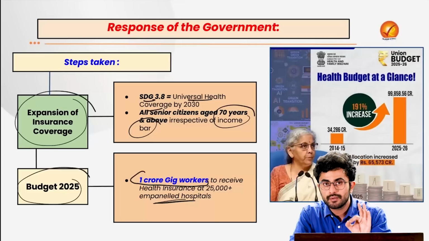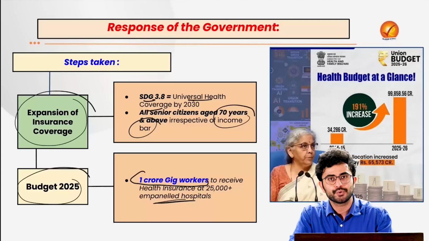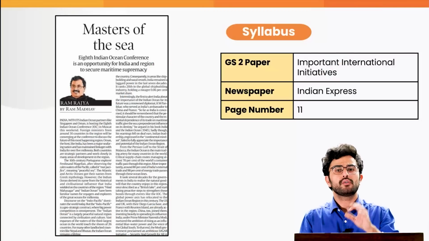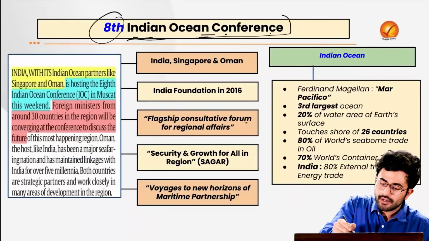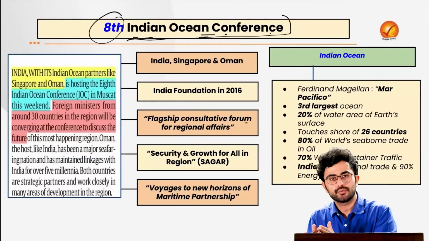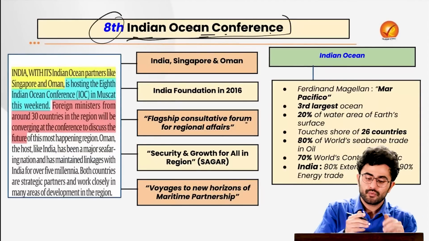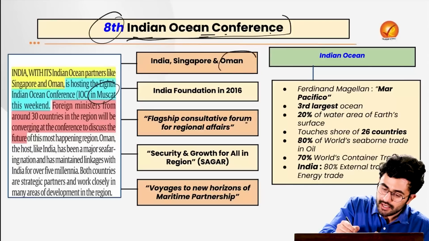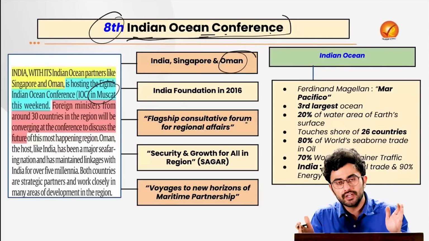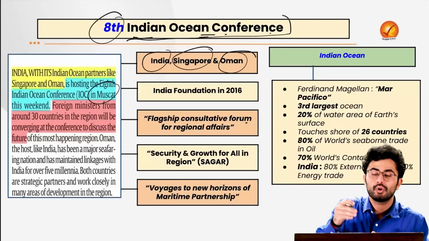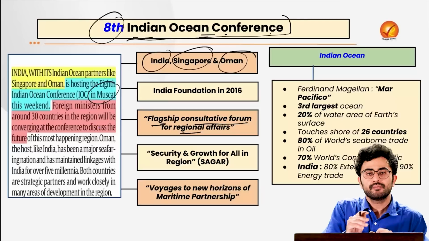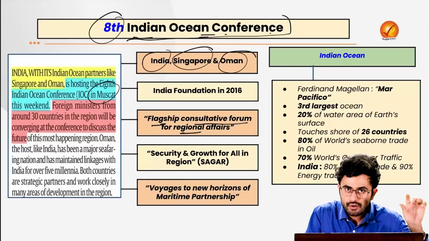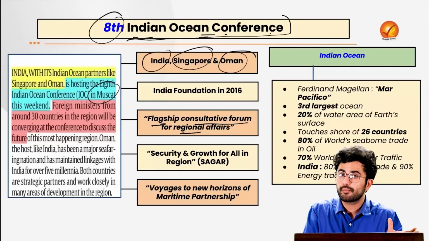So remember all of these important facts, and we move forward to the next news, where we are going to talk about a very important international initiative, and that is the 8th Indian Ocean Conference, which has featured in the news, which is going to take place where? In Muscat, in Oman. It is being hosted by 3 countries together, that is India, Singapore and Oman. It is actually a kind of flagship consultative forum for the regional affairs in the region of Indian Ocean, which is strategically very important.